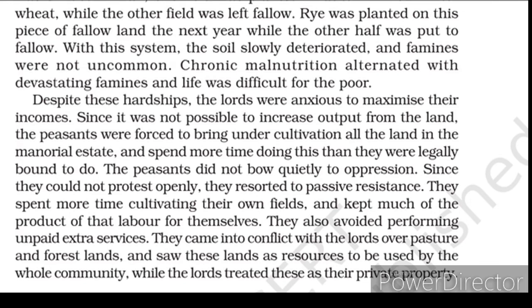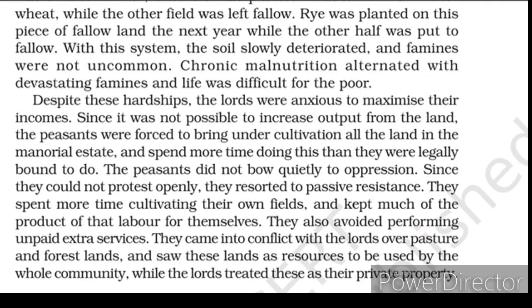Looking at this, the lord got angry and said this land does not belong to the farmers, and how could their animals come and graze? The farmers saw this land as a resource to be used by the whole community. They saw that the land was used by the lord only for his horses, but for the farmers it was the best place for their cattle, and they sent their cows. And at last, they started to be questioned.